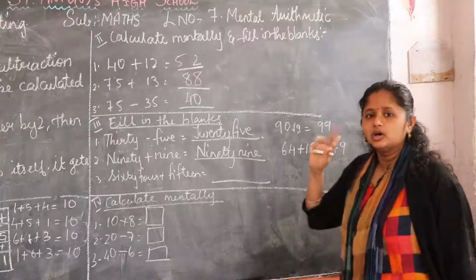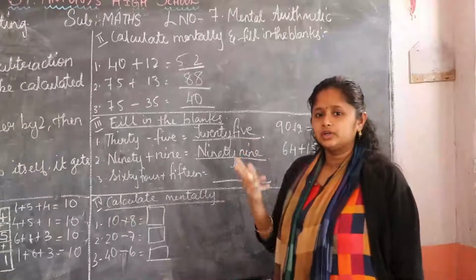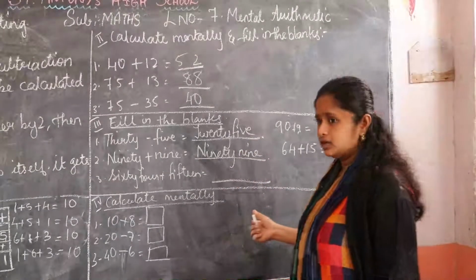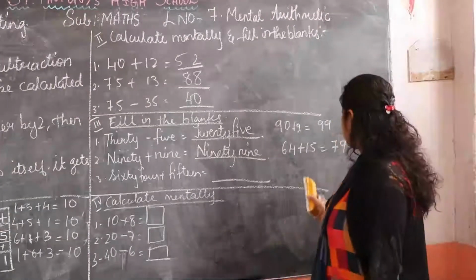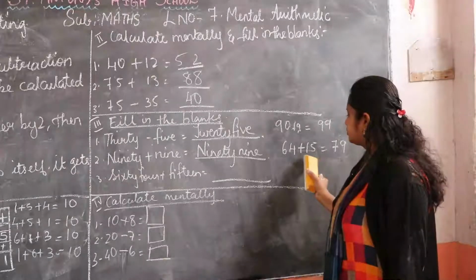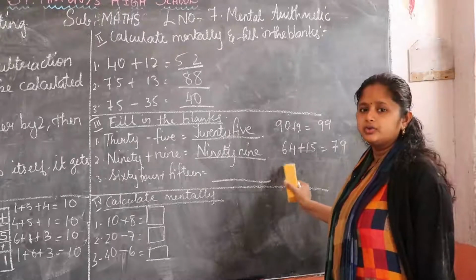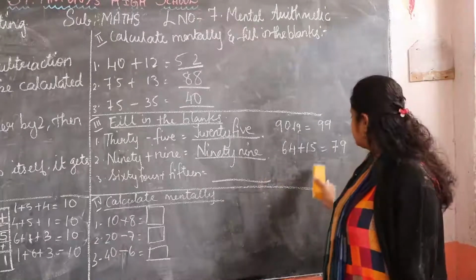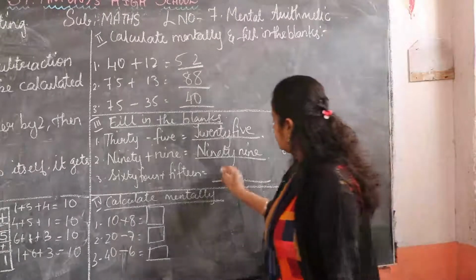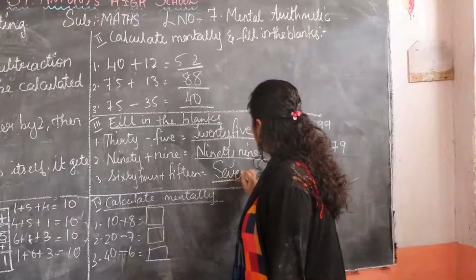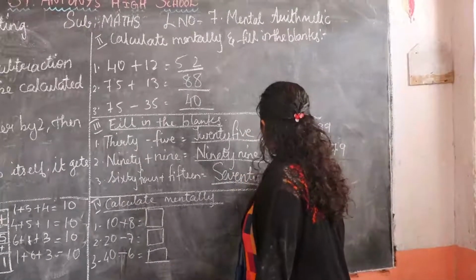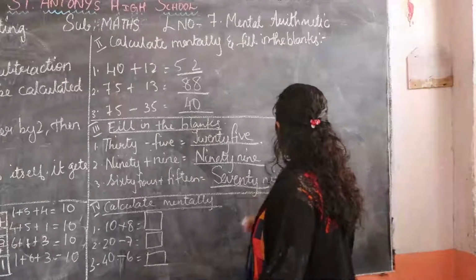You have to calculate it 15 times. Okay, so in the 64 you have to add 15, and you will get 79. So you have to write the spelling 79. Okay.